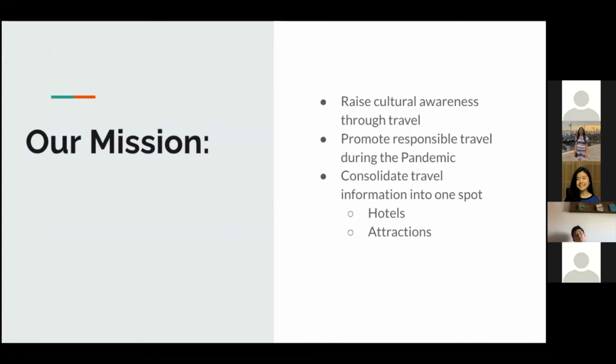Our project aims to supply users with relevant information for the most popular travel destinations around the world with safety in mind. Upon using our website, we hope users can gain knowledge of places in the world they may not have known existed. Finally, with COVID in mind, our website provides up-to-date statistics for each city to ensure the safety of our users and promote responsible travel during the pandemic.